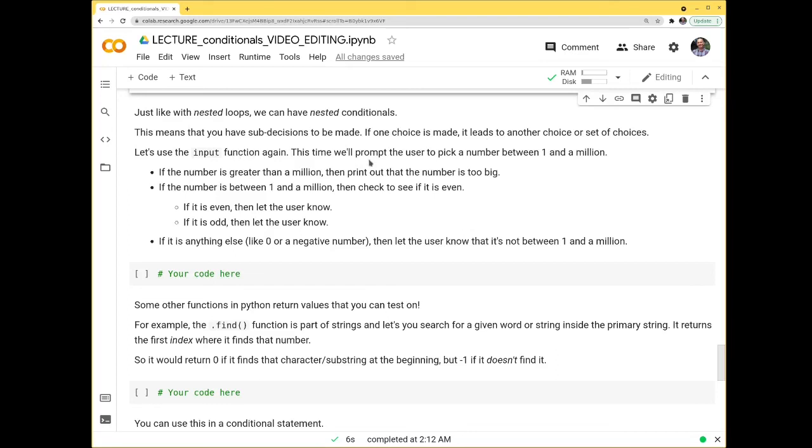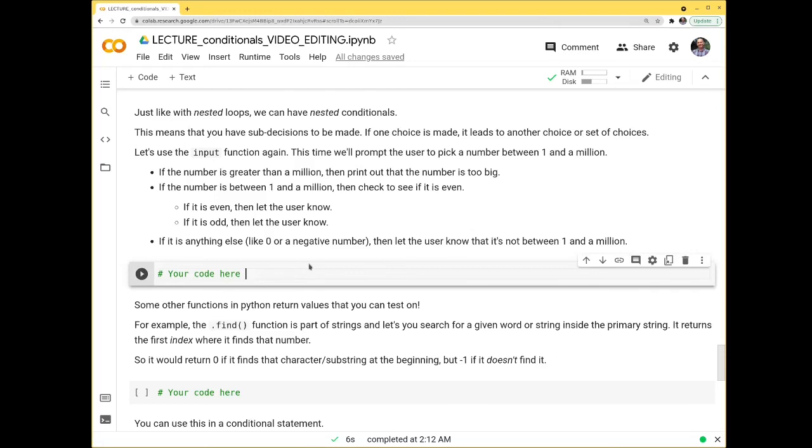So we'll use the input function again, and we're going to prompt the user to pick a number between 1 and 1,000,000. Because this function is going to expect a string, it's going to return it as a string, we're going to have to turn this into an integer. Now, if the number is greater than 1,000,000, we'll print out that the number is too big. But if the number is between 1 and 1,000,000, then we're going to check to see if it's even. If it's even, we'll let the user know. If it's odd, we'll let the user know. And if it's anything else like 0 or a negative number, we'll let the user know it's not between 1 and 1,000,000. So let's do this.